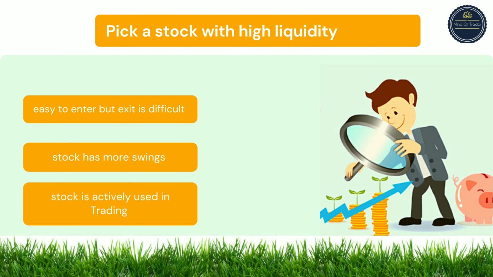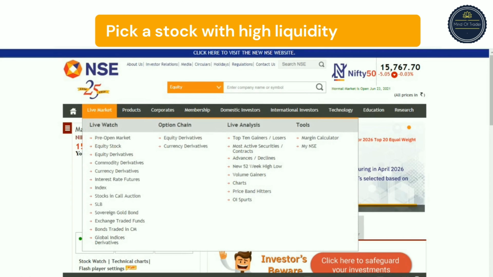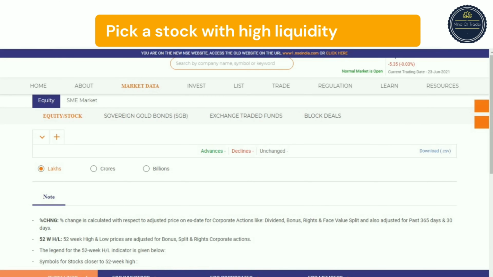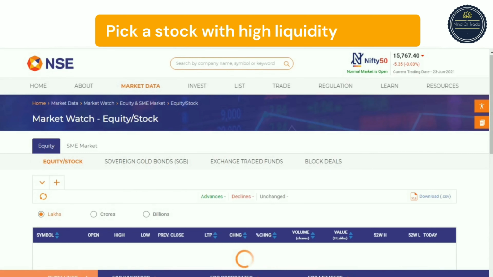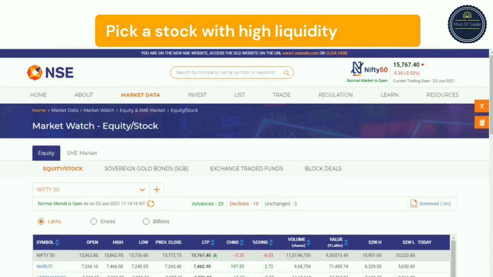So how to select a stock with high liquidity? Just follow the simple process. Go to the NSE India website, and on the NSE India website there is a section called Live Market. Click on Live Market. The second line which says equity stocks, click on equity stocks.